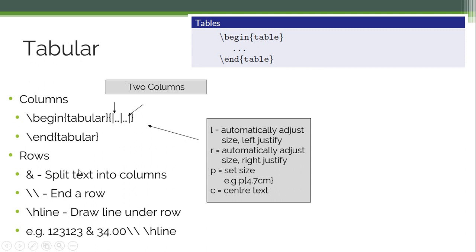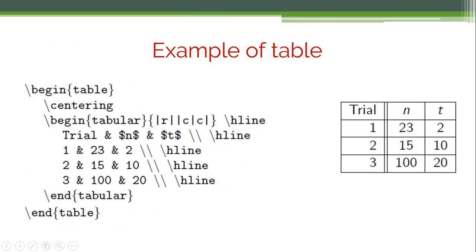And if you want to split text into columns, an ampersand will be used. To end a row, we will write a double slash, and to draw a line under a row, it will be slash hline, that is a horizontal line. So let us see how it goes. Here you can see that I have written RCC, which means the first is right aligned, the second is center aligned, and the third is center aligned. So that's why it is RCC.